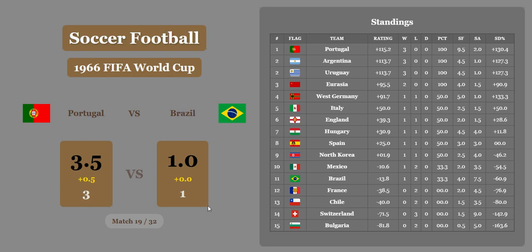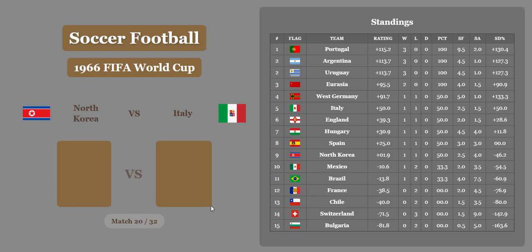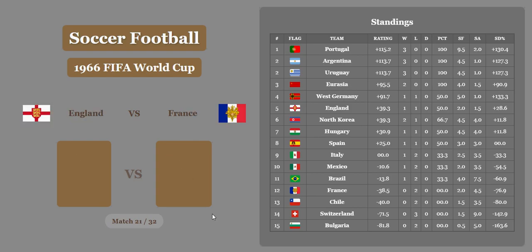Soviet Union unbelievably in third, and Germany in fourth, Italy fifth right now. North Korea versus Italy. North Korea with a huge victory, a huge upset. Probably the biggest one of the tournament. 1-0. And North Korea is all of a sudden in sixth place, and Italy falls all the way to ninth with that. That is probably the worst performance by Italy in all history, so far at least.